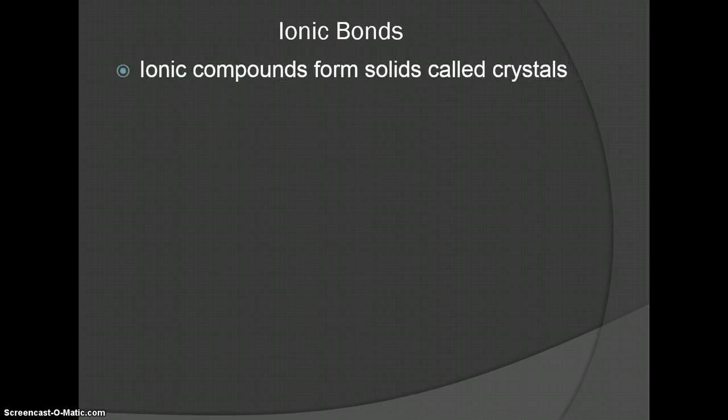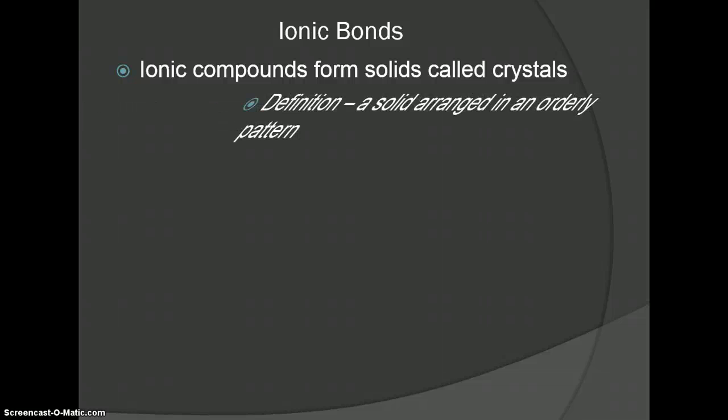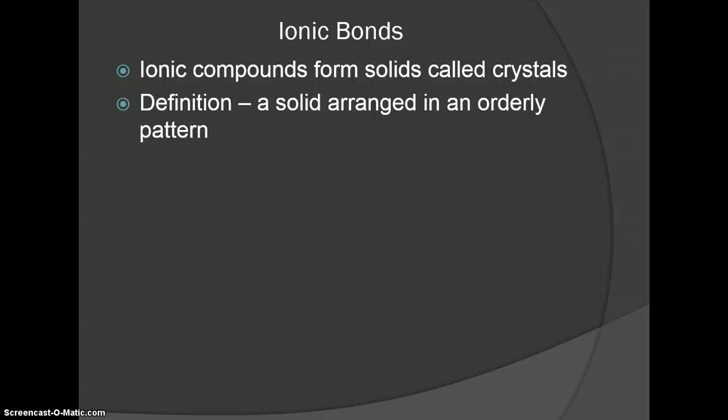Okay, ionic bonds. When they form, all ionic bonds form solids, and those solids we call crystals. And basically what a crystal is, it's a solid arranged in an orderly pattern. And we'll do some work with this in class where we kind of mess around with building orderly patterns or orderly structures in class and deal with that.